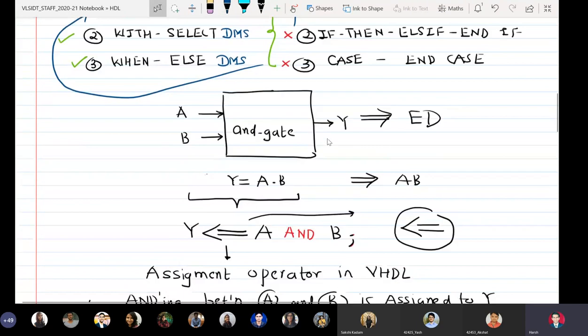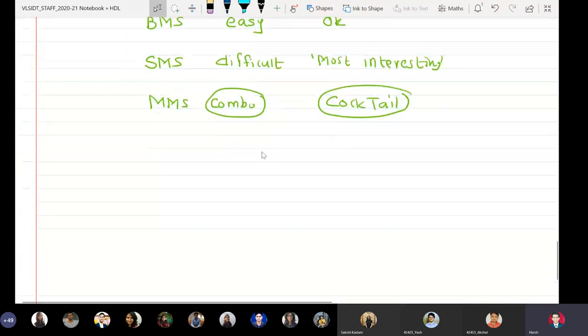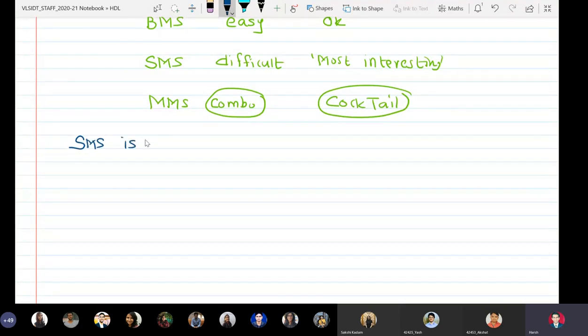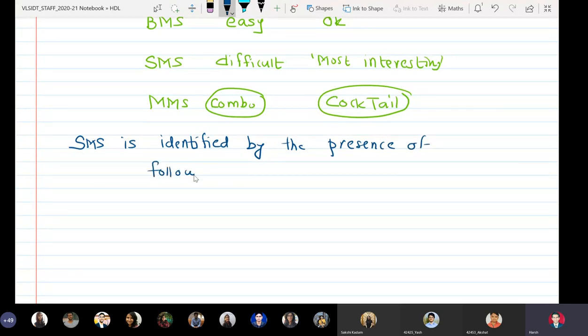Clear? And how to identify that structural modeling style is used? SMS is identified by the presence of the following in the architecture body of the VHDL model.